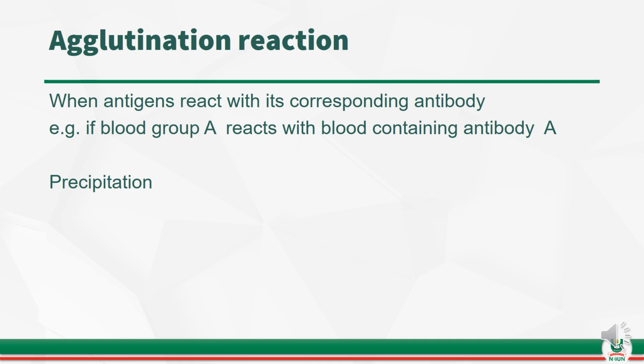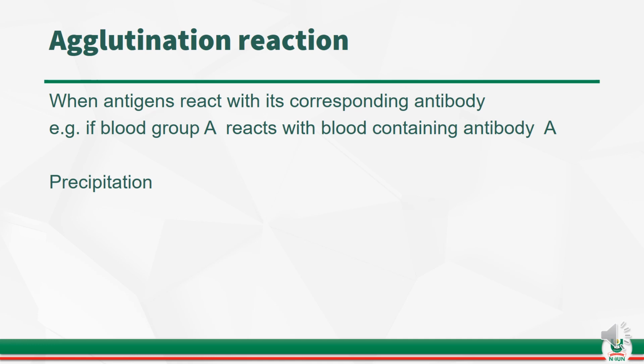I'll take it again with another example. If a blood sample is taken from an individual and made to react with known antibodies on a plate, which is usually done outside of the human body, any combination that causes a precipitation, that is, that makes some solid components come out of the reaction, is how we can tell the type of blood group in that particular individual.